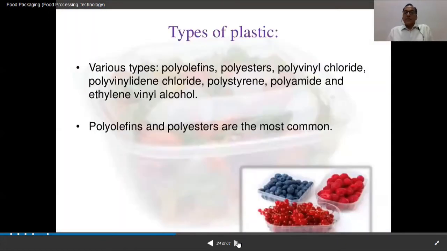Types of plastic, various types of plastics. As I told, plastic is used in food packaging. We have polyolefins, polyesters, polyvinyl chloride, polyvinylidene chloride, polystyrene, polyamide, and ethylene vinyl alcohol. Polyolefins and polyesters are the most common.